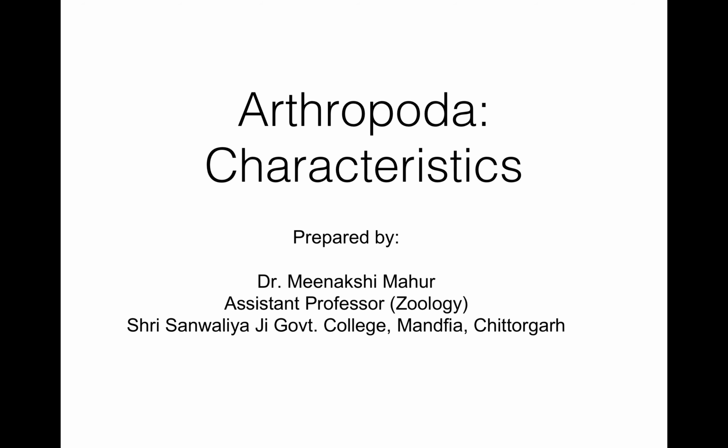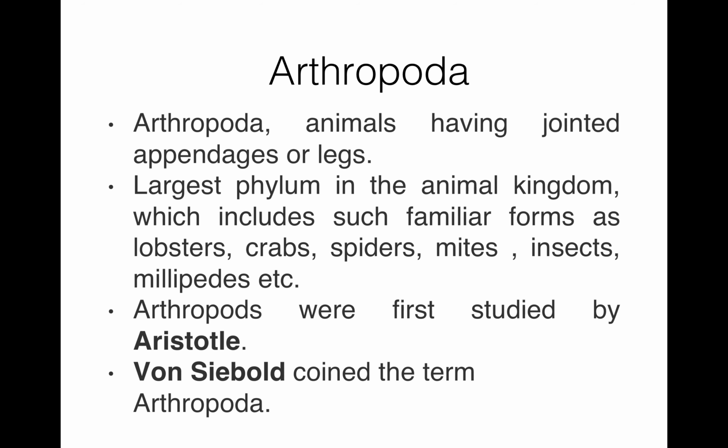Today, my topic is characteristics of Arthropoda. The phylum Arthropoda comprises animals which have jointed appendages or legs. This phylum is the largest phylum in the animal kingdom, and it includes familiar forms like lobsters, crabs, spiders, mites, insects, millipedes, etc. Aristotle was the first who studied arthropoda, and von Siebold coined the term arthropoda.